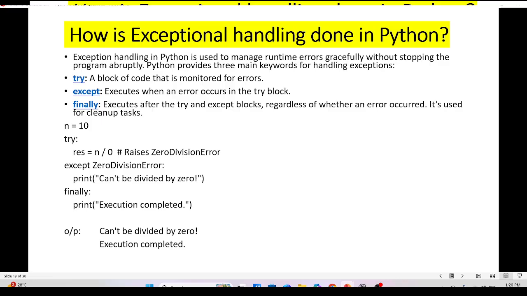Try is a block of code that is monitored for errors. Except is executed when an error occurs in the try block. Finally executes after the try and except blocks regardless of whether an exception occurred. It is used for cleanup tasks.